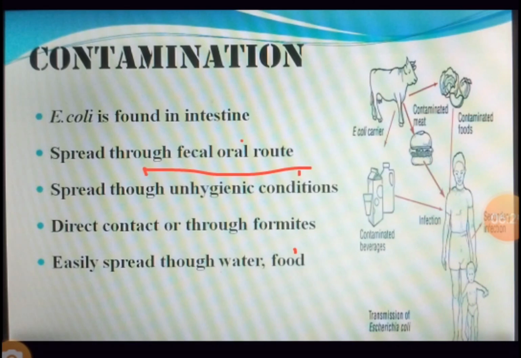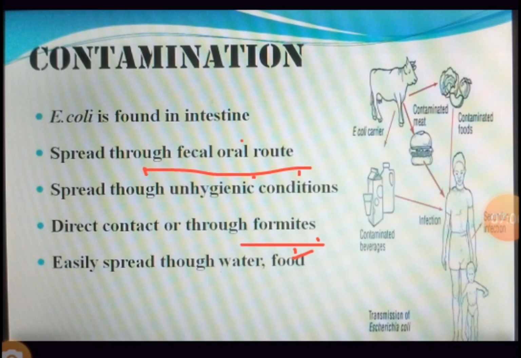Now what does this feco-oral route mean? It means that it gets released out in the feces, as I told you. If the person practices unhygienic conditions, that is, does not wash the hand properly after using the toilet, and the same hand is used for cooking food, the organism can easily get mixed into the food. That is one thing. Also, it can spread through fomites, inanimate objects.